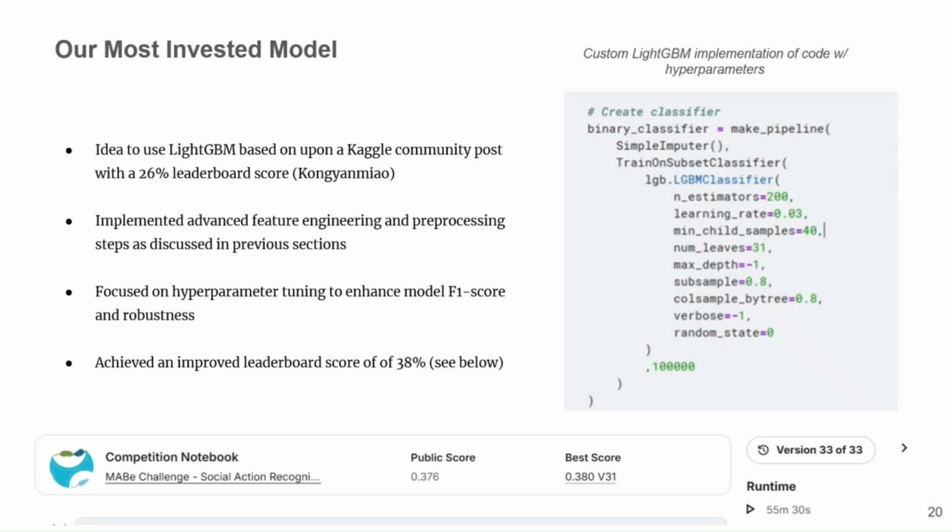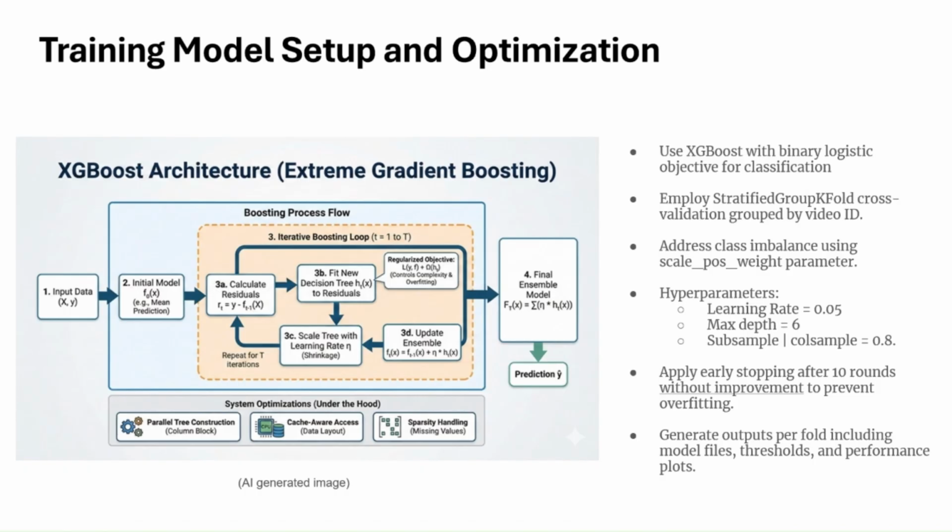And this is all through a combination of having the right features, the right feature engineering, and being able to have the right hyperparameters. So we'll move towards discussing the workflow.